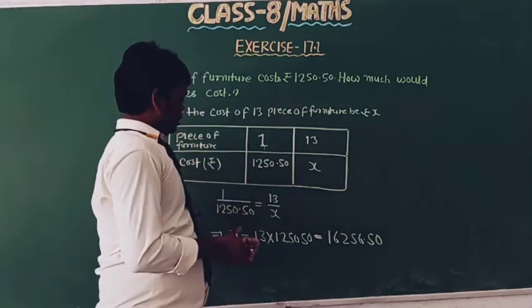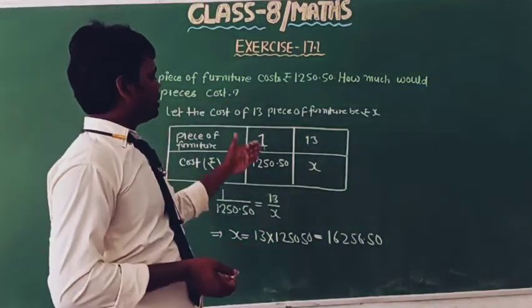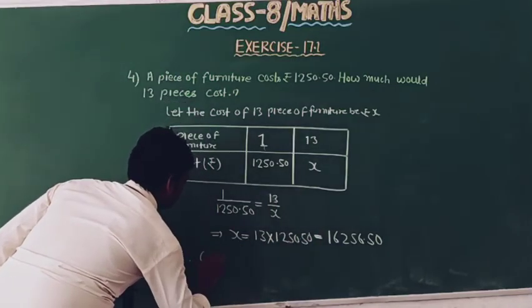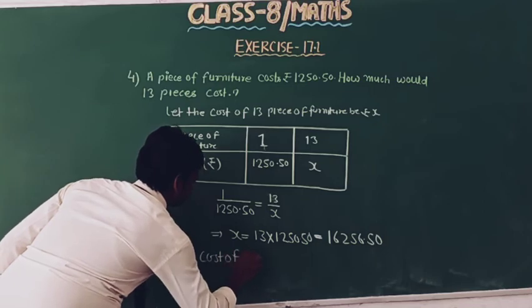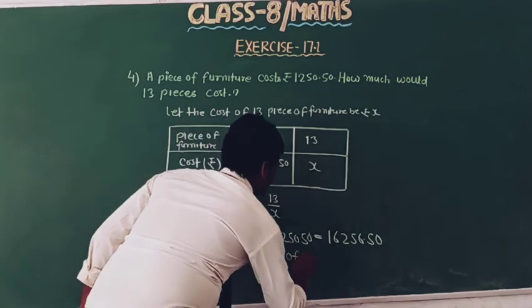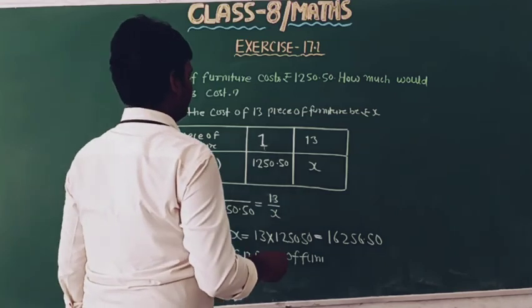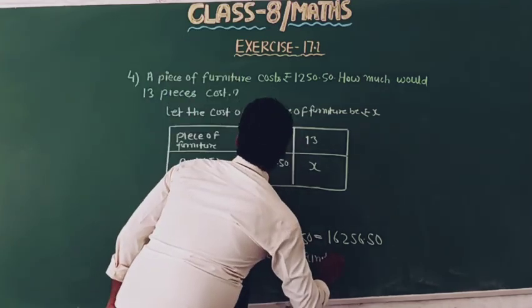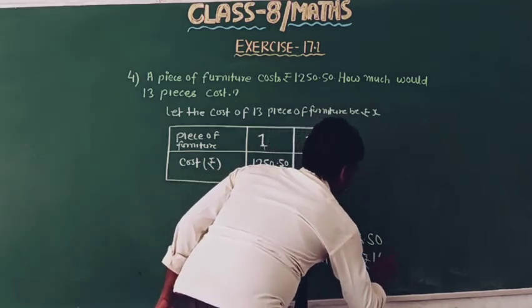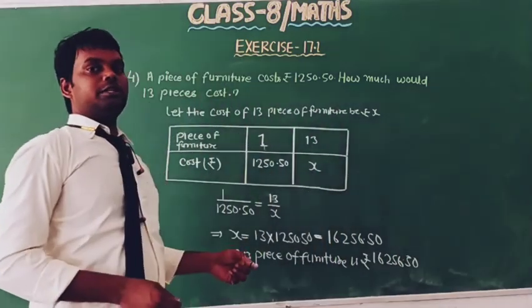Therefore the cost of 13 pieces of furniture is rupees 16256.50. This is the answer of this question.